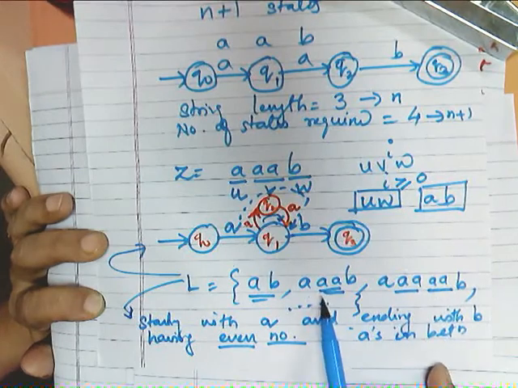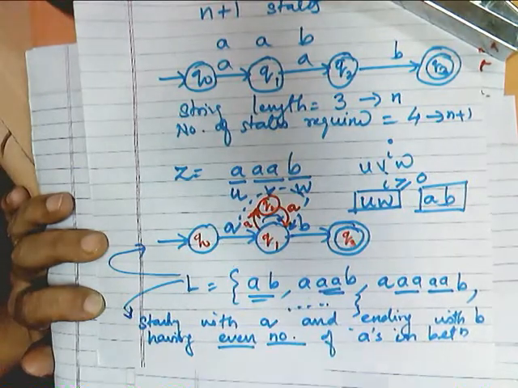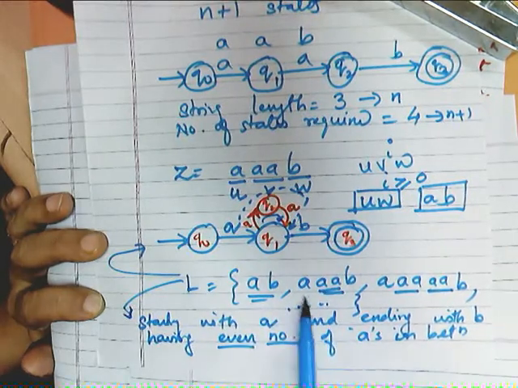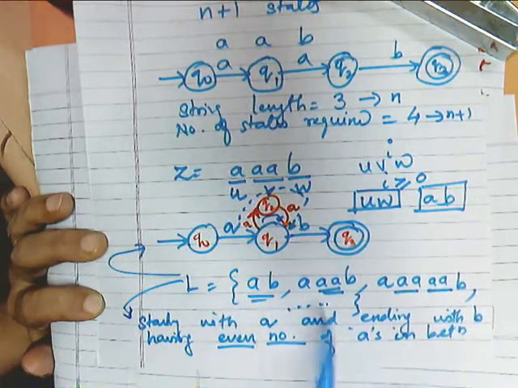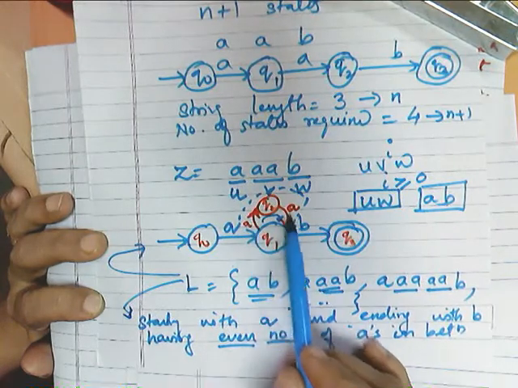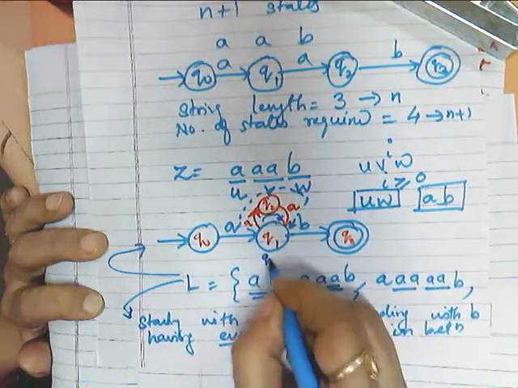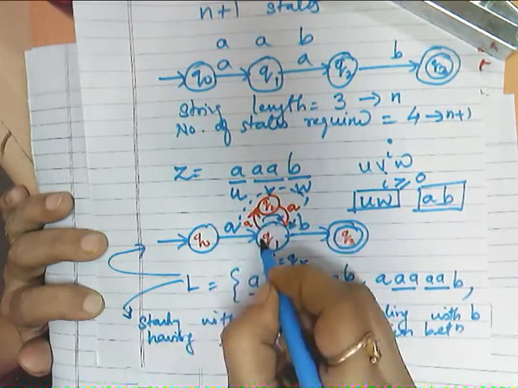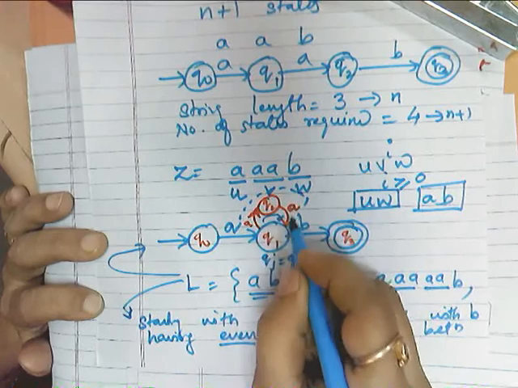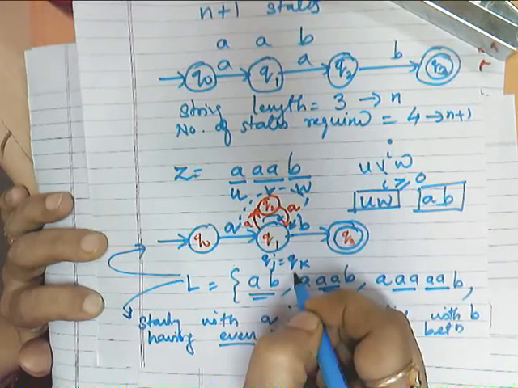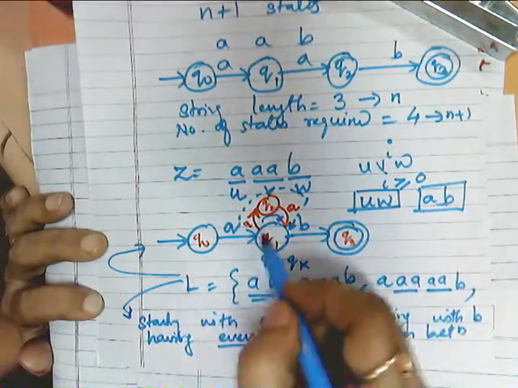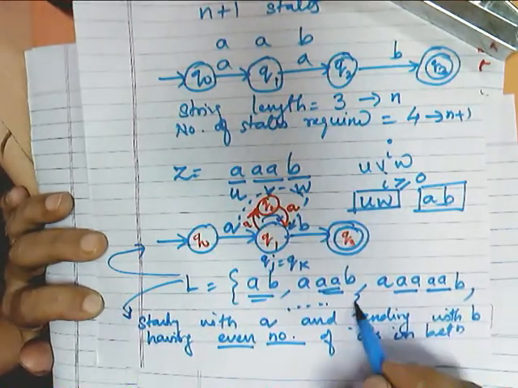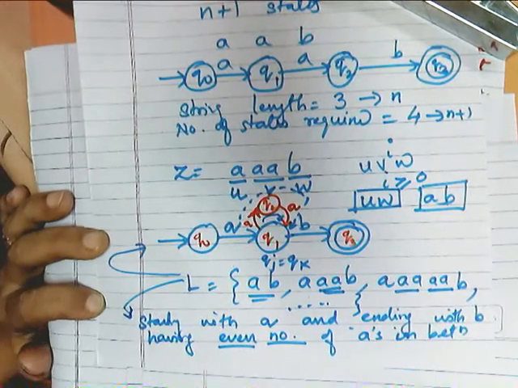Here AAB is not acceptable to this DFA. Am I right? So only AAB will be the next string which is acceptable, which is following a loop. So here I can say Qj is equal to Qk. This state is repeated. Once I reach here, I move like this and again I come to Qk. Likewise, if I follow this loop a number of times, then and only then will I be able to generate the next strings in the given language.